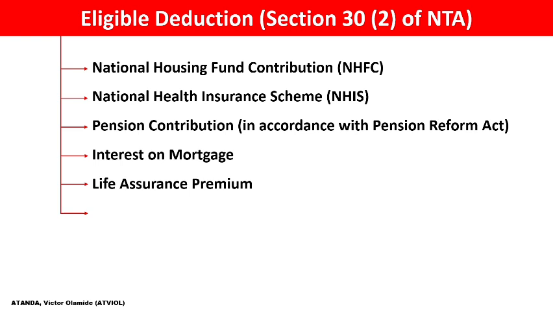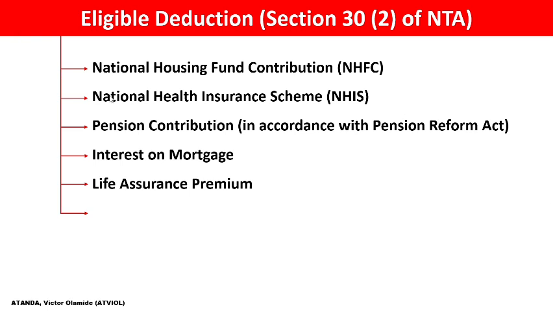We capture it for each year, not the entire amount you paid. That is why we said annuity. Don't forget, annuity is an annual payment you make. So in case you are making an annuity payment which spans more than 1 year, for instance 2 years, 3 years, 4 years, if it's 4 years, we divide by 4. If it's 5 years, we divide by 5. But where it is greater than 5 years, we divide by 5 years. We consider the annuity to be made for a period of 5 years, as the case may be in practice.